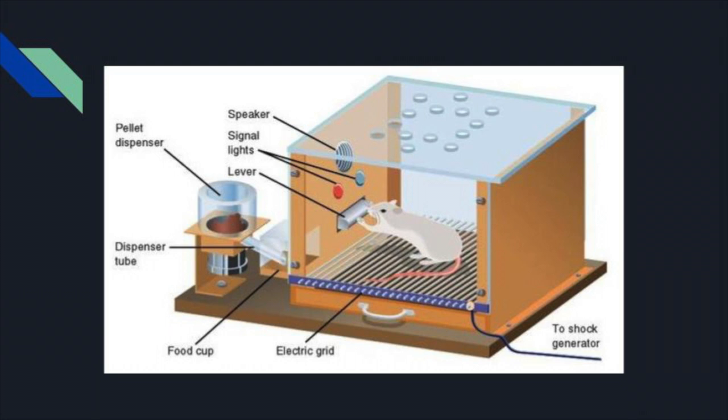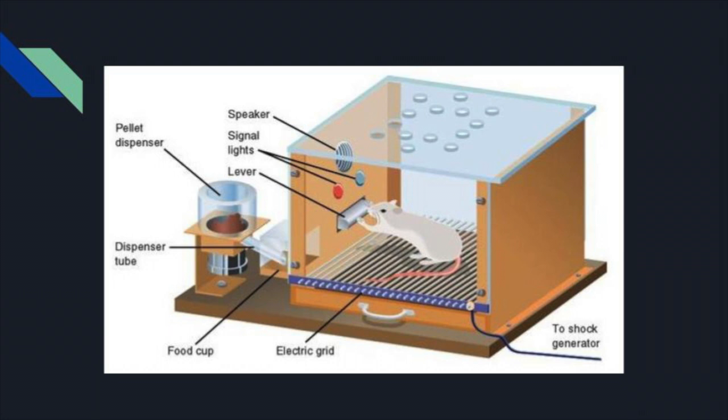Lastly, we set up the cage so that the floor can be electrified, and alter the mechanism so that the lever switches off the current. Once we electrify the floor of the cage, the mouse will start bouncing around and will probably accidentally hit the lever. This will turn off the electrical current. Eventually, the mouse will learn to press the lever immediately when the current is turned on.